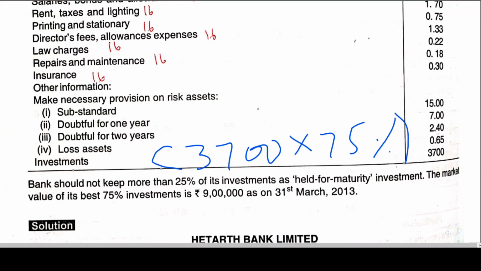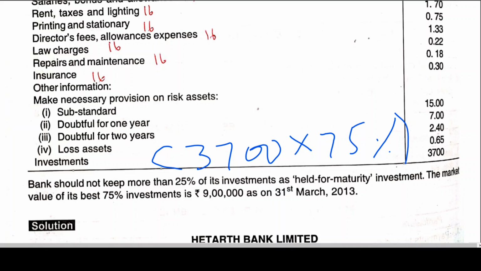The 75% comes to 27 lakh 75,000, and today its value is 9 lakhs. If you deduct that, you get 18 lakh 75,000, which is the permanent diminution in the value of investments. Is this clear?